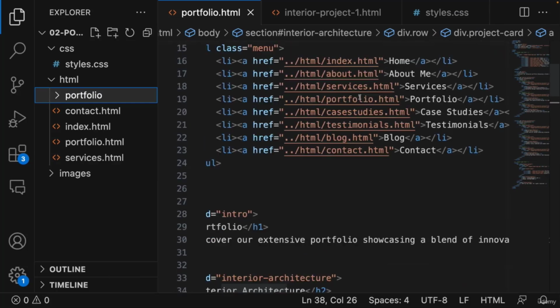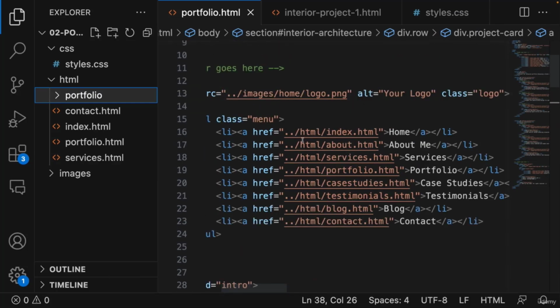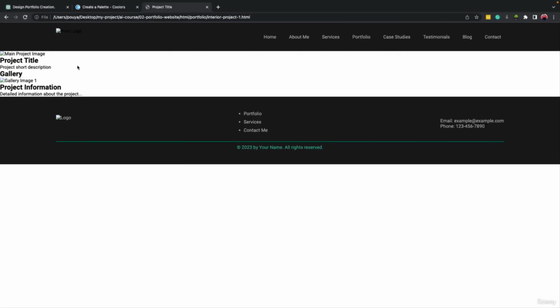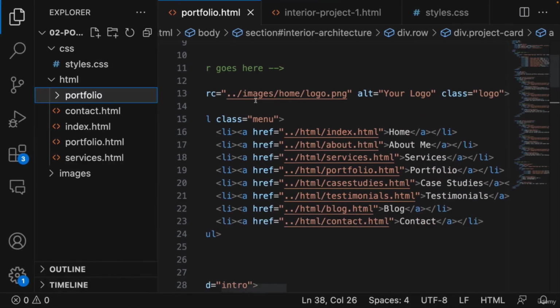But some of the things are not working well. So let's come here. The logo here is not working well, and that is because we go back one folder. We are inside portfolio, we go back, and then we are looking for the folder images. We don't have any folder images here.